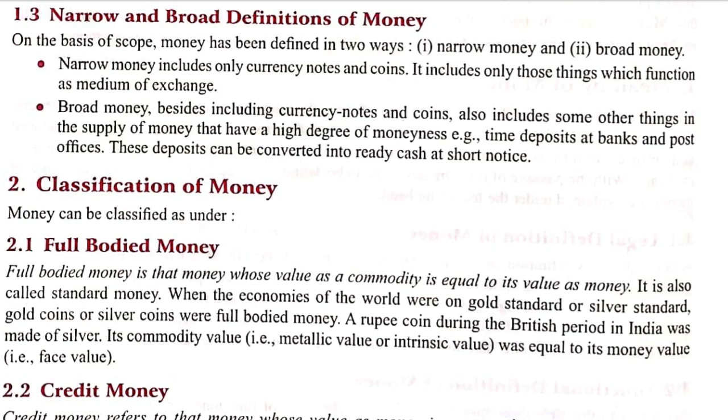So broad money, apart from currency notes, also includes time deposits. That means bank deposits and post office deposits. So in post offices also we can keep our cash just like a bank account. All these collectively are included in broad money. Now let us come to the classification of money.